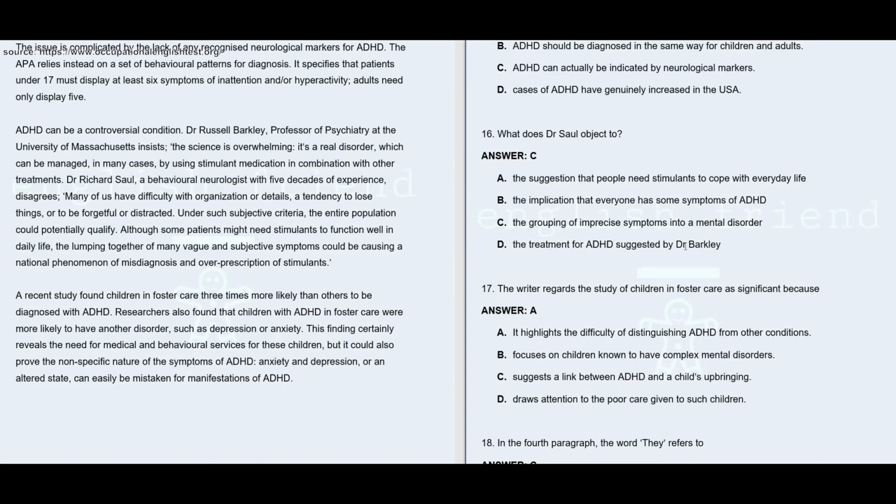Now option D, the treatment for ADHD suggested by Dr. Barkley, that can never be the answer. There is no objection from the side of Dr. Saul against the treatment for ADHD suggested by Dr. Barkley. He is just objecting to the idea of grouping the imprecise symptoms.